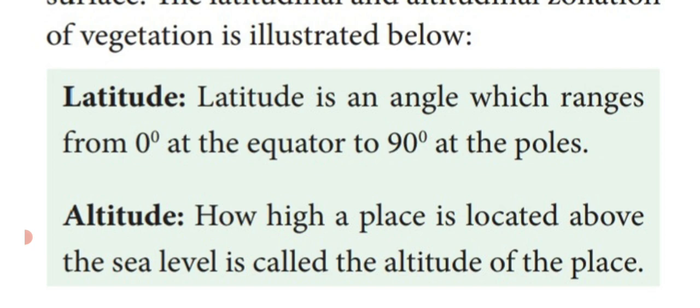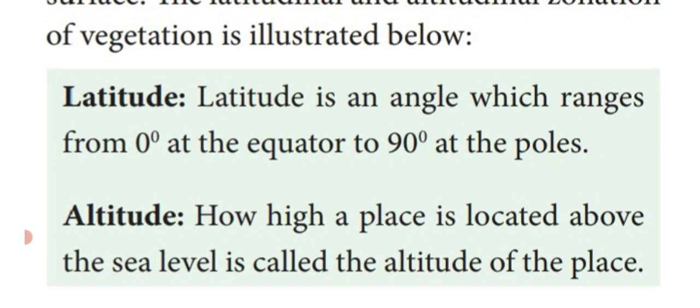Latitude is an angle which ranges from 0 degree at the equator to 90 degree at the poles. That means it varies from 0 degree at the equator, a central position on the earth, to 90 degree at the poles, North Pole and South Pole.